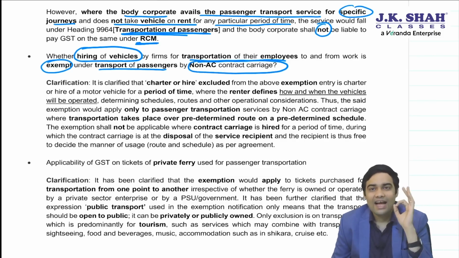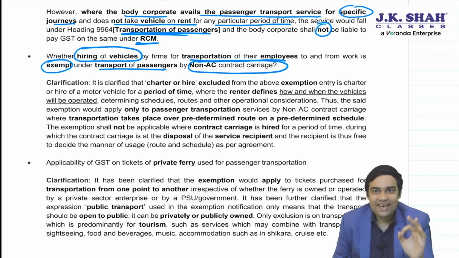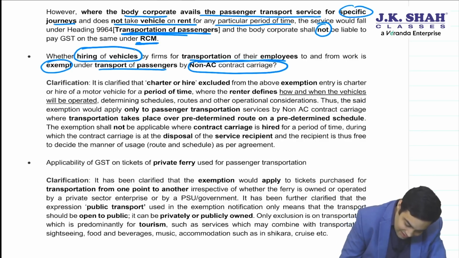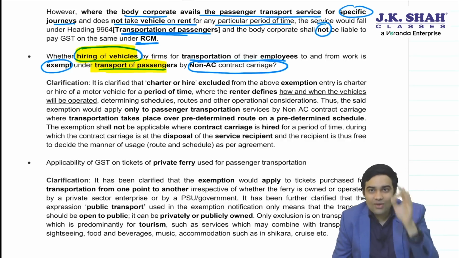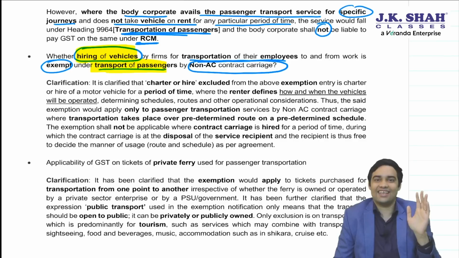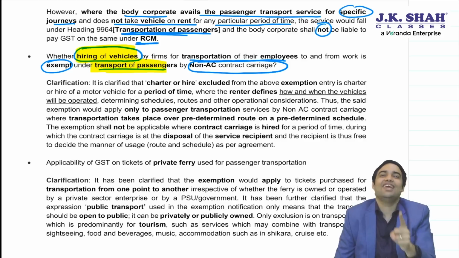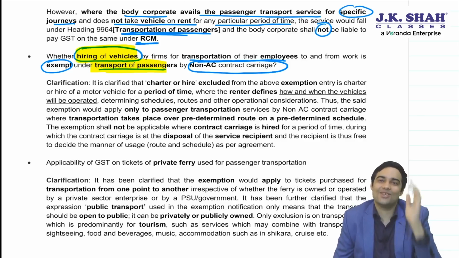People, the exemption entry of transportation of passengers gives exemption only for transportation service, not hiring service. If you have taken a vehicle on hire, then in that case, you will not be covered by the exemption of transportation of passengers. Vehicle on hire will be liable to GST.